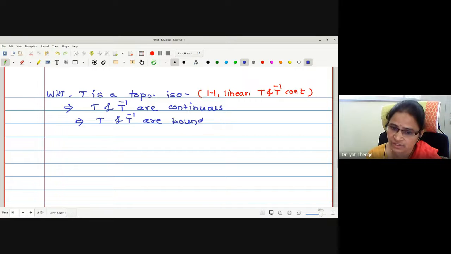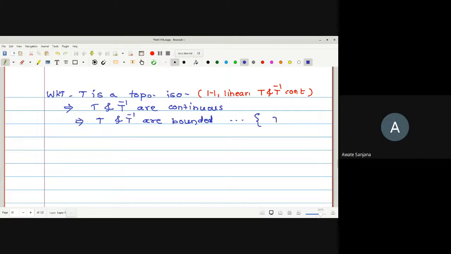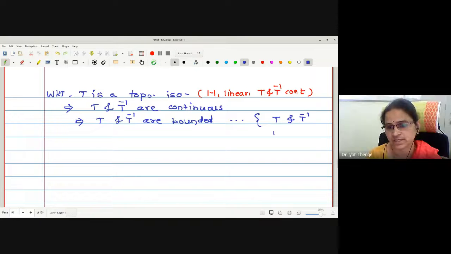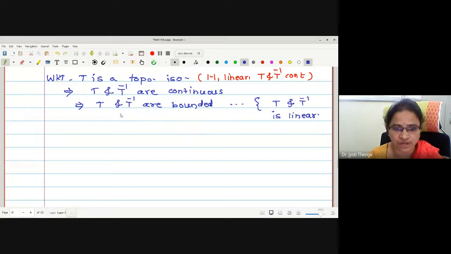T linear, whether it gives you T inverse linear. Yes, we have seen this, no? T and T inverse are linear, therefore we have written both are bounded. Okay, let us write the boundedness property for T function. Correct? Now, as T is bounded, let us write the condition of boundedness.